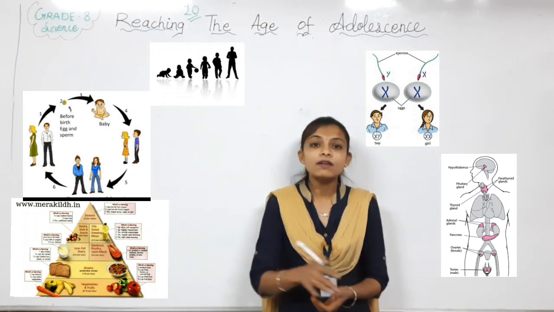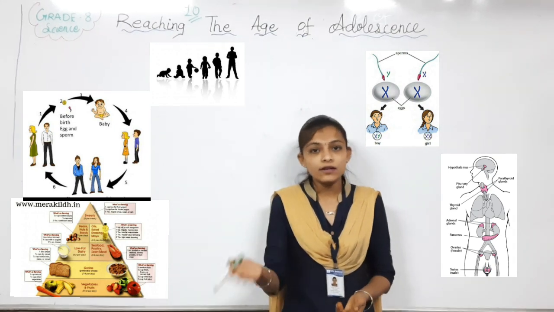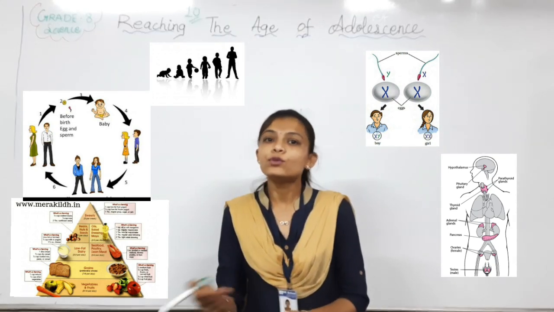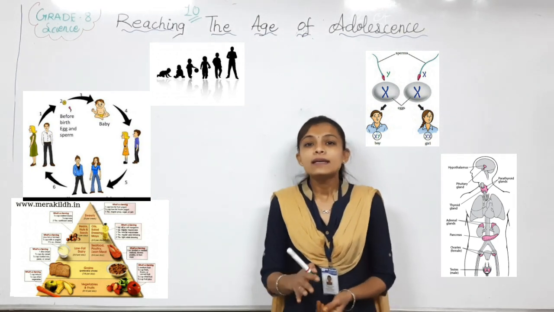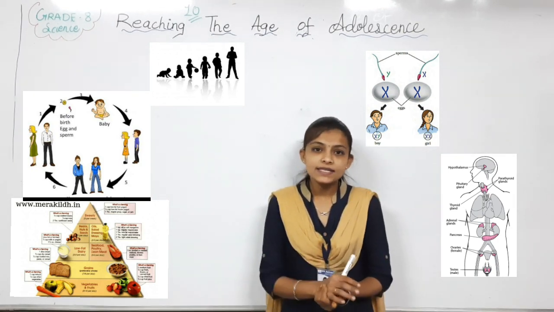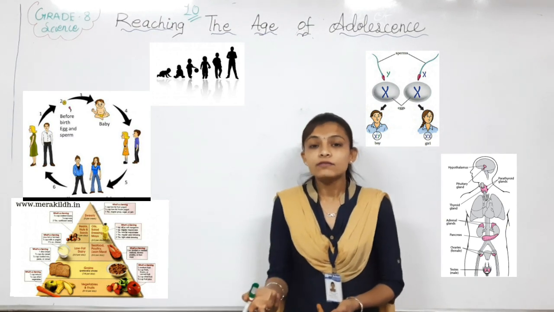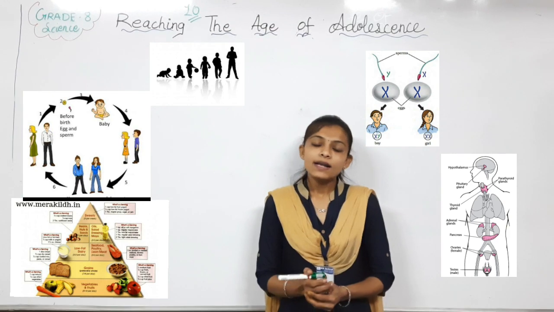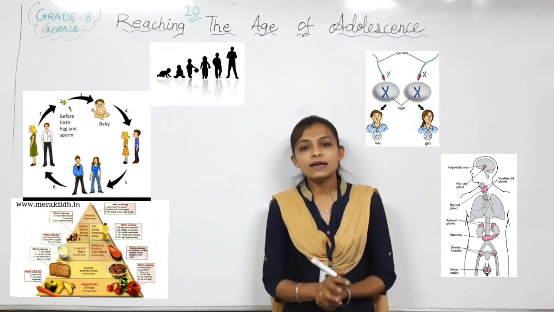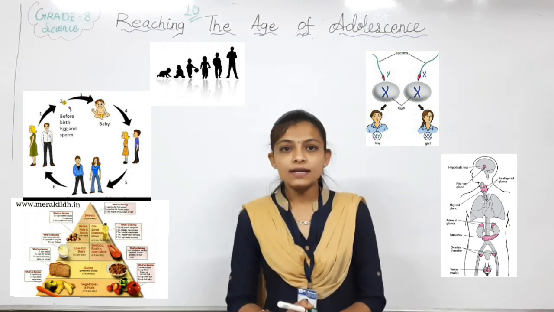We have learned about the chromosomes, 23 pairs of chromosomes, out of which one pair is for the sex hormones only. And we have also learned about the balanced diet, how we have to take it, which food we have to include in our meals. Regarding this whole lesson, if you have any doubt or query, we will solve it